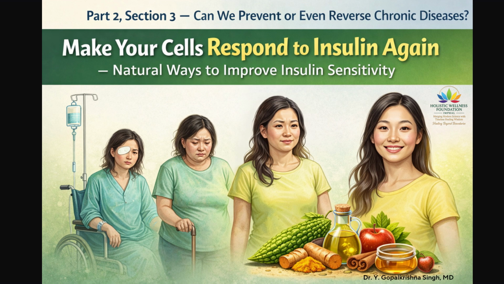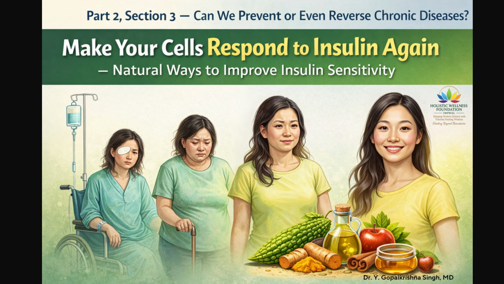Why early action matters more than late treatment. One of the most important messages in understanding insulin resistance is this: early correction is simple, late treatment is difficult. When insulin resistance begins, there are usually no symptoms. Glucose may still be within acceptable limits. Many people feel completely normal. But internally, insulin levels are rising, inflammation is increasing, and organs are gradually being affected.